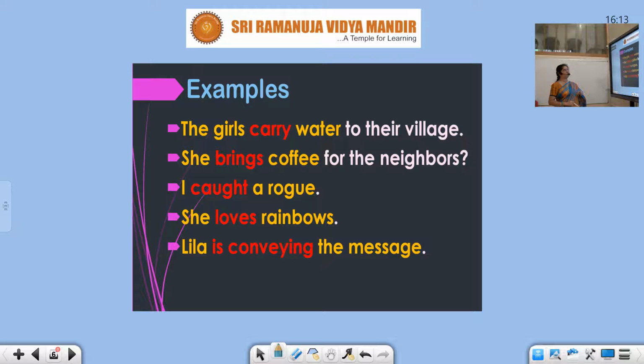I've given you some examples over here, students. All the things which are in yellow color are the subjects. The girls. Carry is the verb. Carry what? Water. Now this is complementary. Subject, verb, object. This only you have to concentrate on. The girls carry what? Water. She brings what? Coffee.